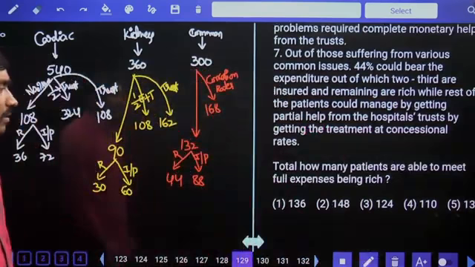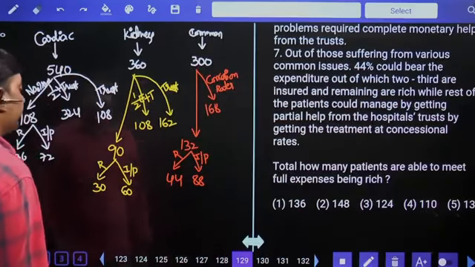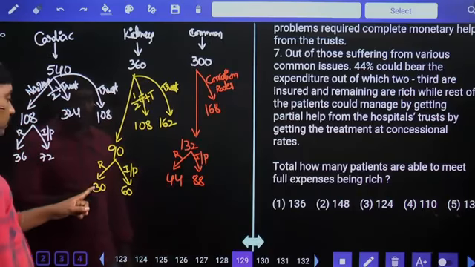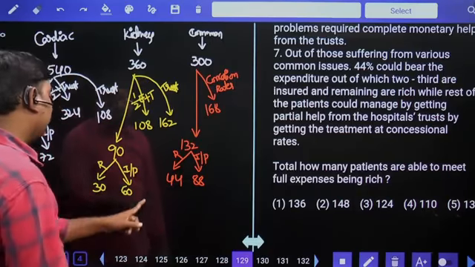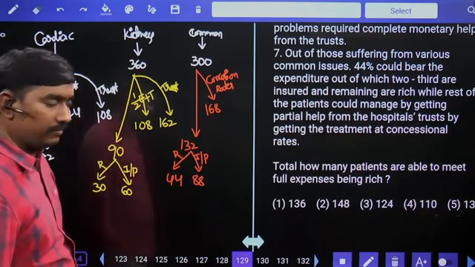Total how many patients are able to meet full expenses being rich? Rich are 36, 30, 44. 44, 36, 80, 80 plus 30, 110 is your answer.